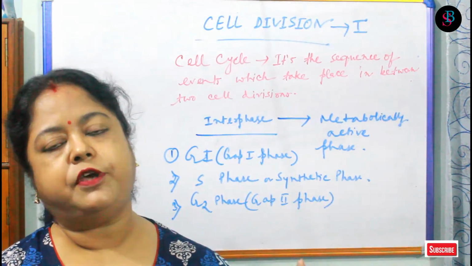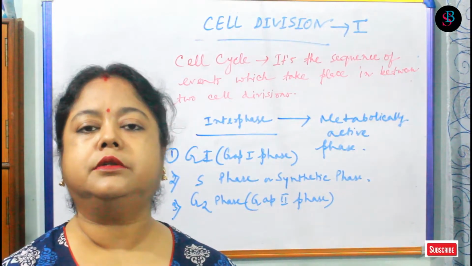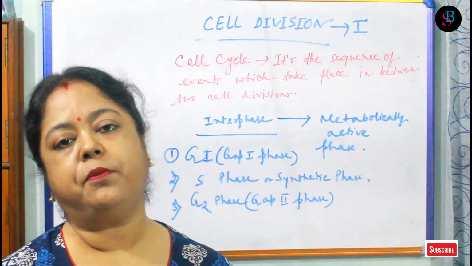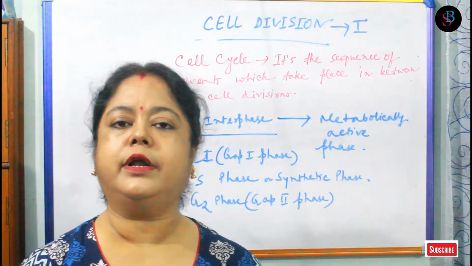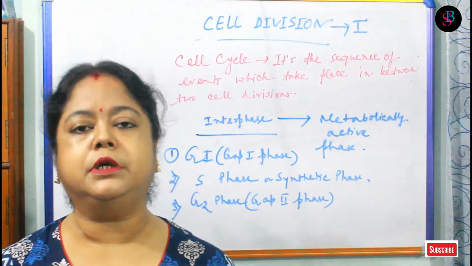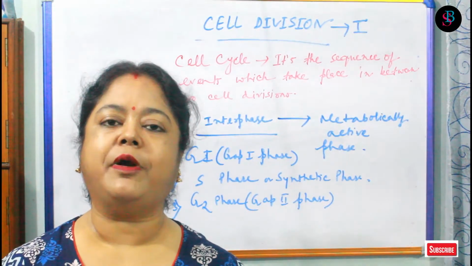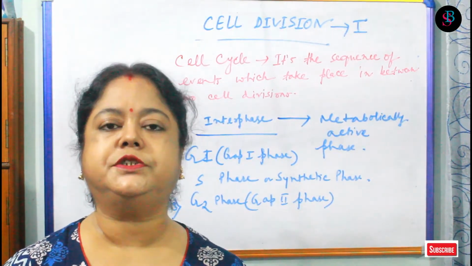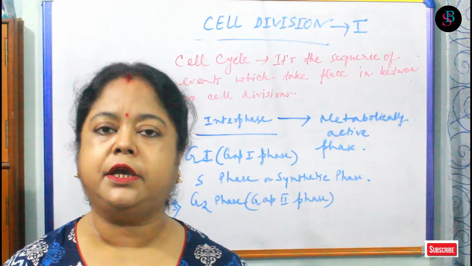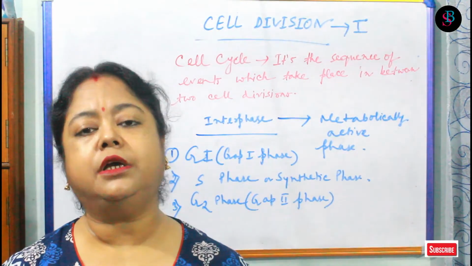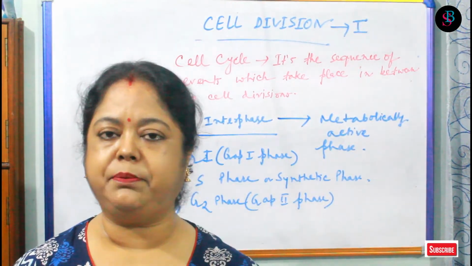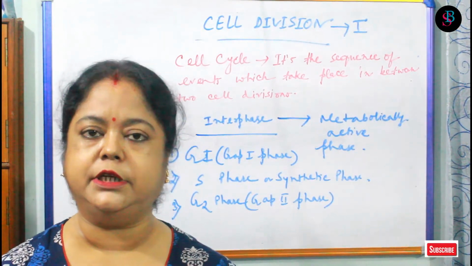And in this phase, all these required things are replicated or produced, like the different organelles. Suppose to divide a house, both families need the complete furniture, all the utensils, gas oven, everything. They need the replicated one, that means the duplicate copy of each other.